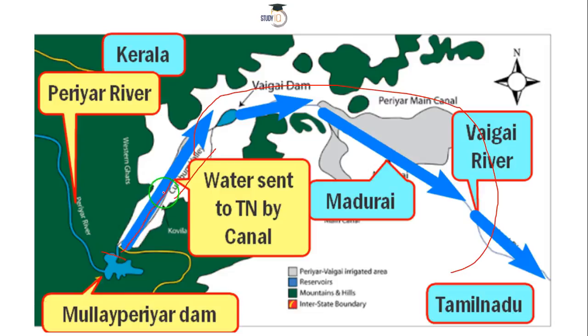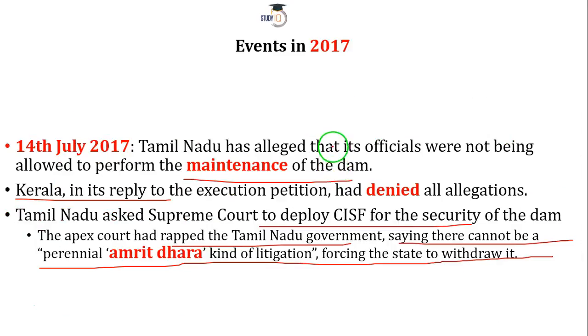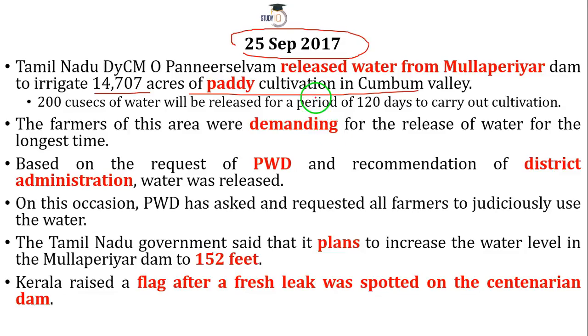Remember, this is the part of Tamil Nadu that we are talking about. So he released this water a couple of days ago, and of course farmers are happy. They are cheering at present, they are partying and all that stuff, right? It was released based on the recommendation by the Public Work Department, and the district administration as well gave its green signal to release the water.